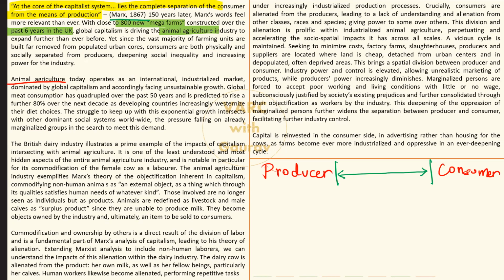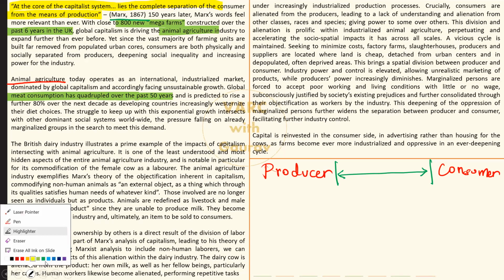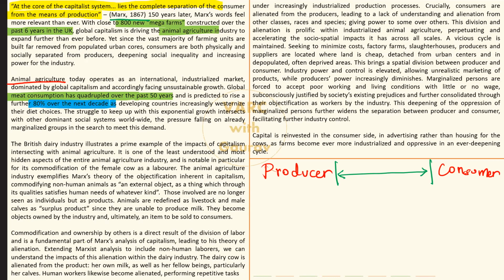तो उसी के respect में author is touching upon two aspects prominently. One is meat industry, where he is saying कि देखो पिछले महज केवल 50 साल में meat consumption throughout the world has become 4 times, which is a massive amount. Okay, this number should not be taken lightly. Imagine 4x demand हो गया within 50 years, और आने वाले 10 साल में that is expected to become even more hellish. वहां पर expectation है कि almost double हो जाएगा consumption आज की condition से within the next 10 years, which is again a massive growth.